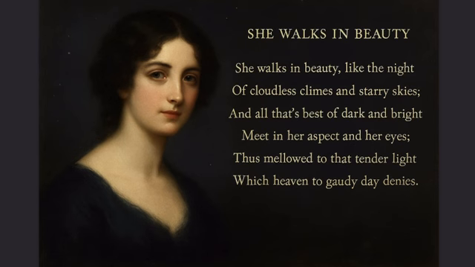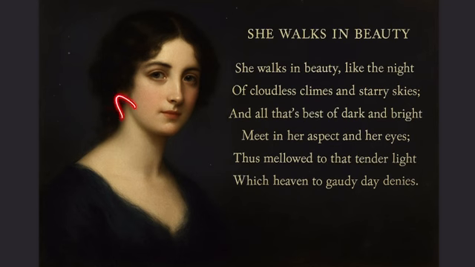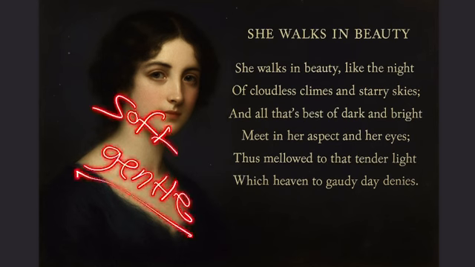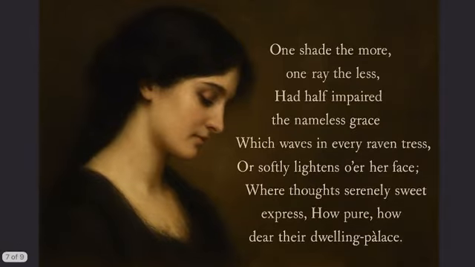Thus mellowed to that tender light, which means this mixture creates a soft, gentle light in her appearance. Mellowed here means softened, which made her look gentle, and tender light means a calm and delicate glow. So let's move to the second stanza.